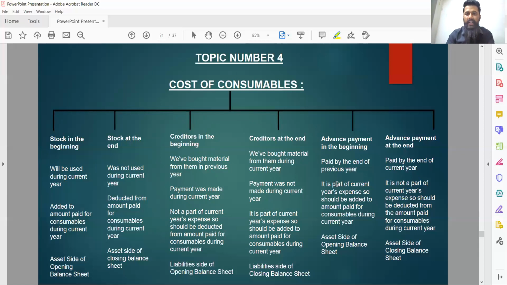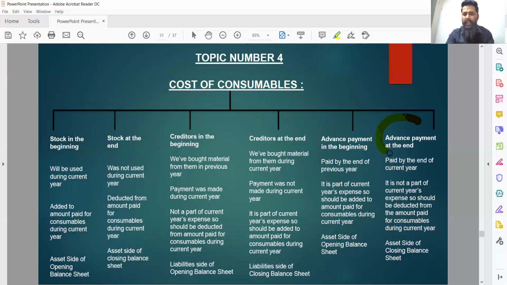Since it is a part of current year's expense, it should be added to the amount paid during current year. So advance payment in the beginning means what? It is paid by the end of previous year. It is a part of current year's expense, so should be added to the amount paid for consumables during the year. And next part from accounting point of view is that advance payment to supplier is an example of prepaid expense, and prepaid expense falls under the category of example of what? Current assets. So it should be shown to the asset side of opening balance sheet as well.